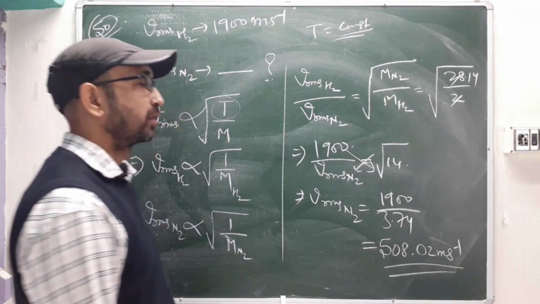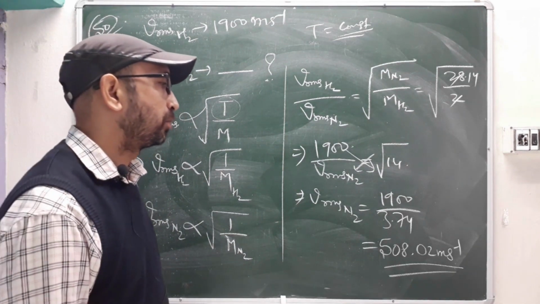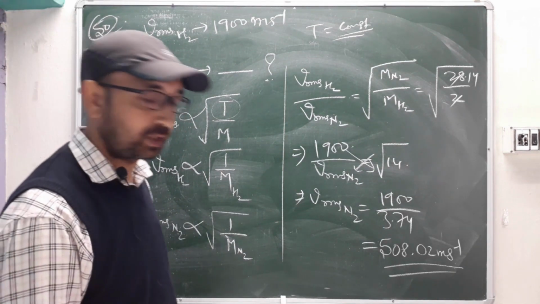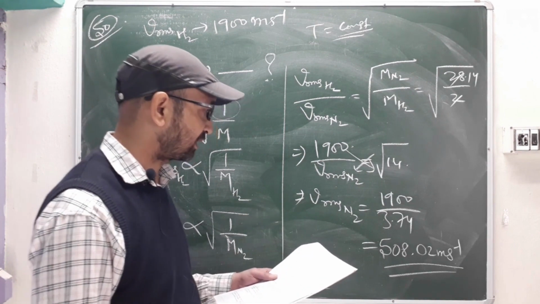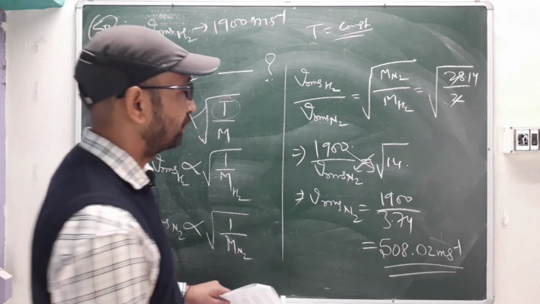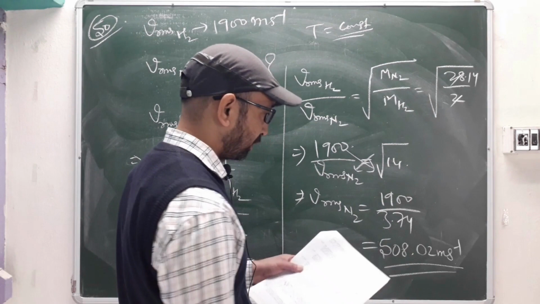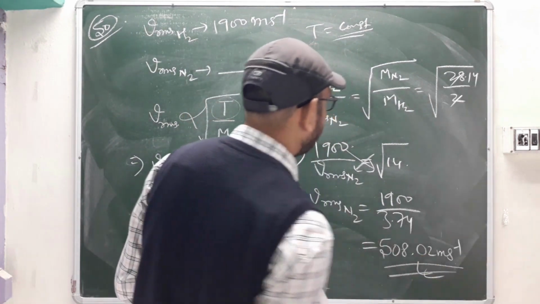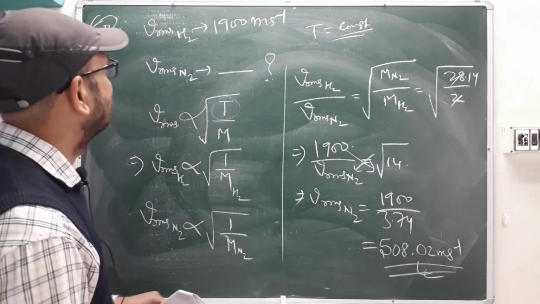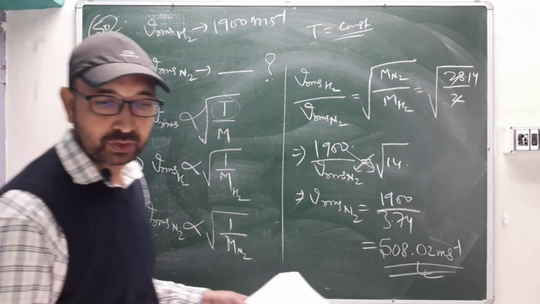So this much we are getting, 508.02 meter per second, and your range is 507 to 510, so it falls very much under the given range. Correct. Now the next question we'll take up.